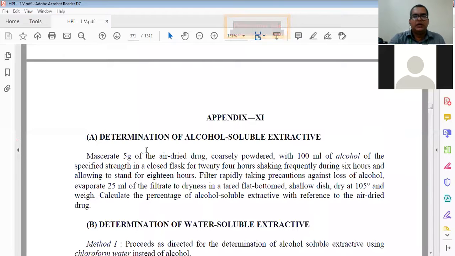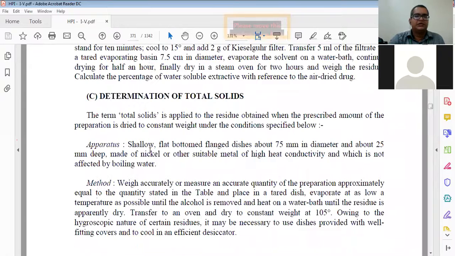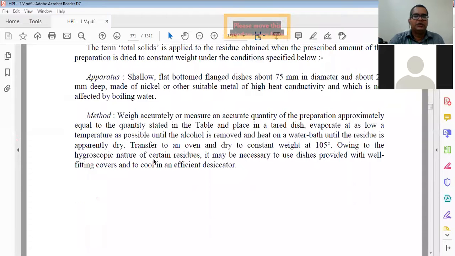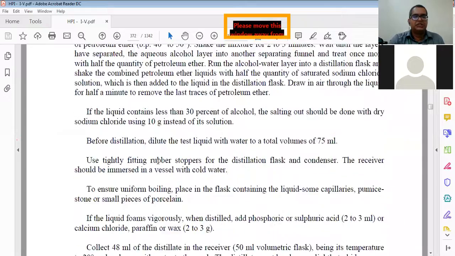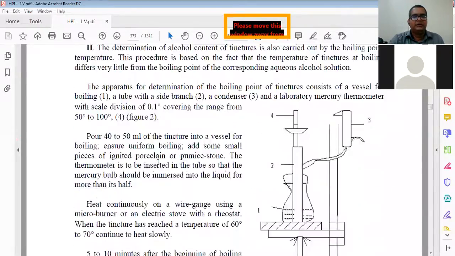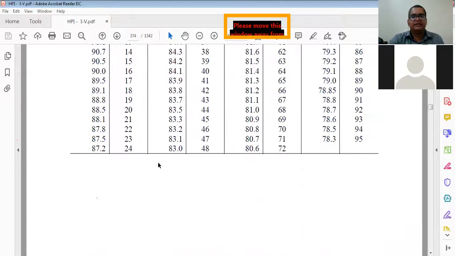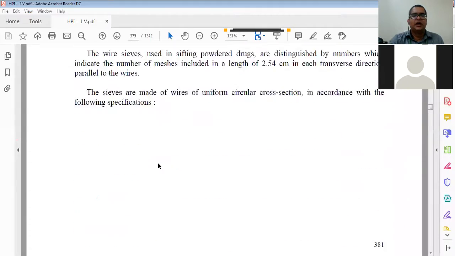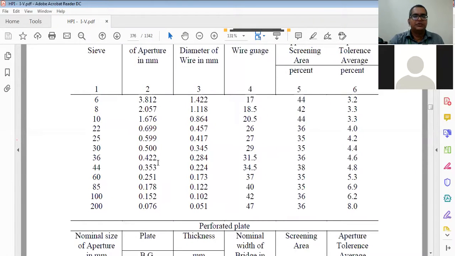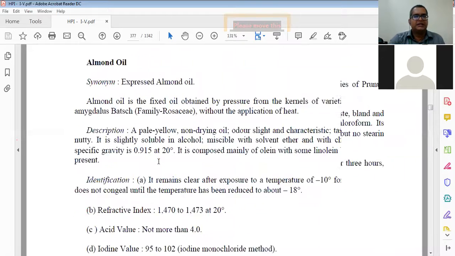Determination of alcohol soluble extractives, determination of water soluble extractives, determination of the total solids. Then qualitative determination of alcohol in pharmaceutical preparations. Different things are there, an alcohol table is there. Powder and sieves: how much, means how many holes should be there, different types of sieves.